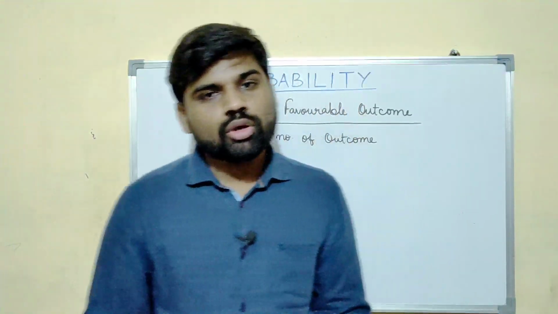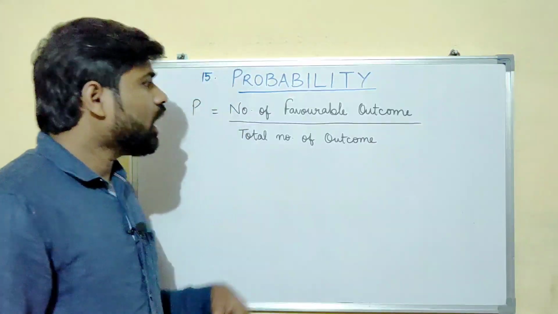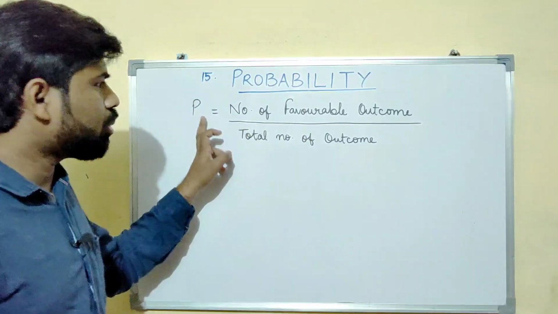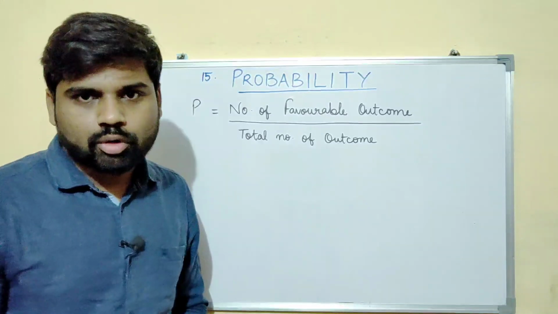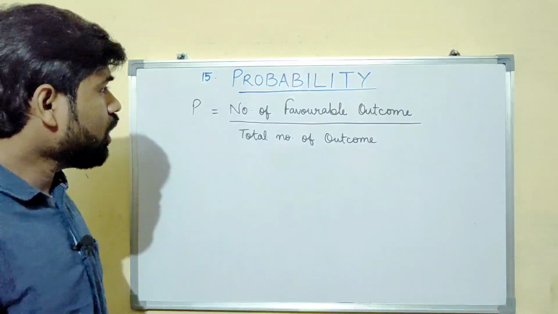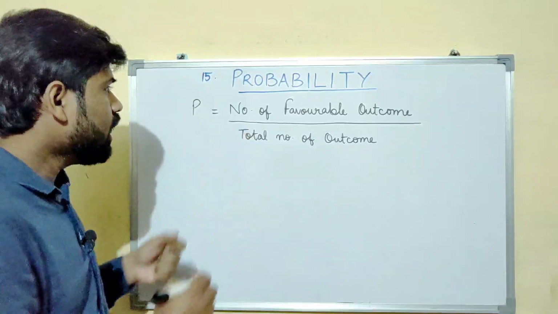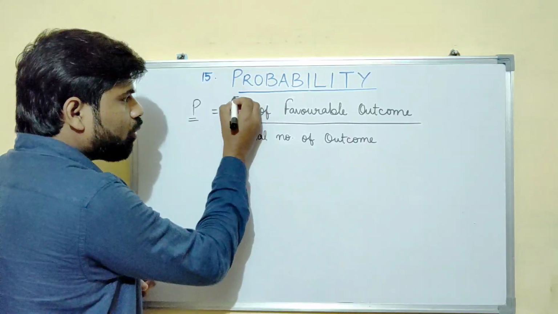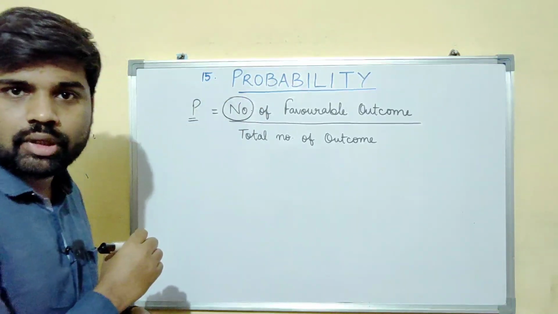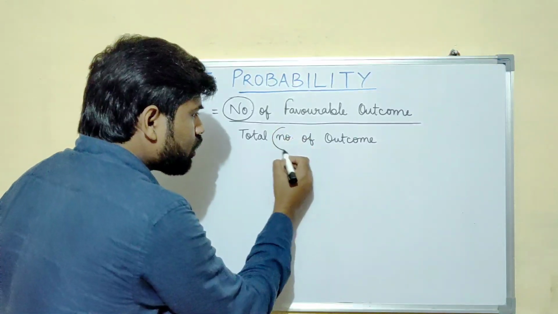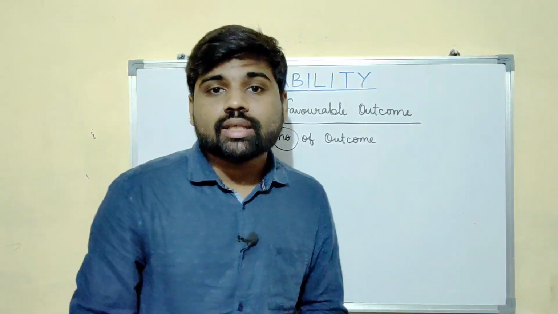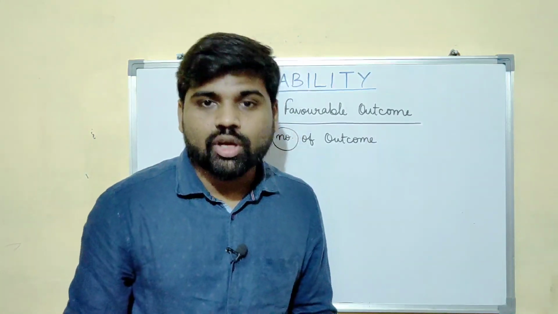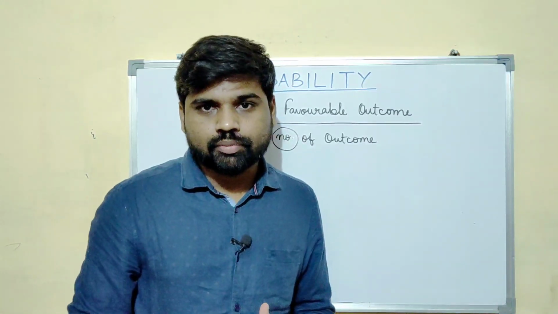Now let us see some more information on probability. As you can see the formula here, probability equals the number of favorable outcomes upon the total number of outcomes. Now you can see from the formula that probability depends upon the number. In the denominator also there is a number here. That means probability is depending upon number. We have to count the outcomes, right?